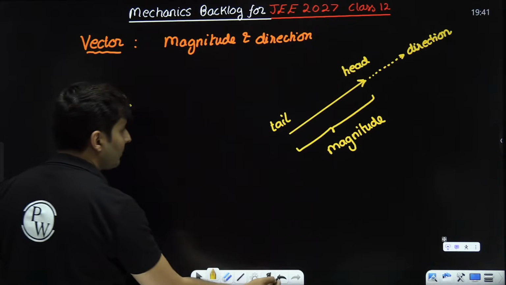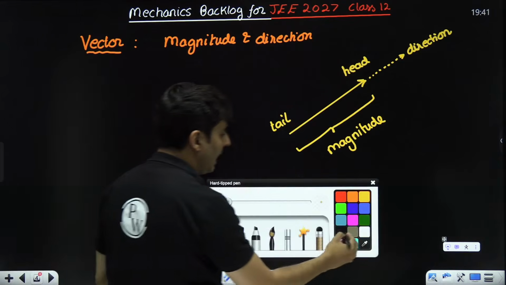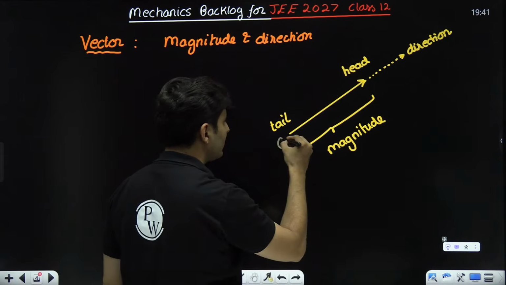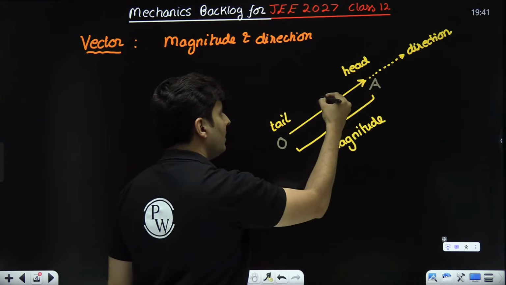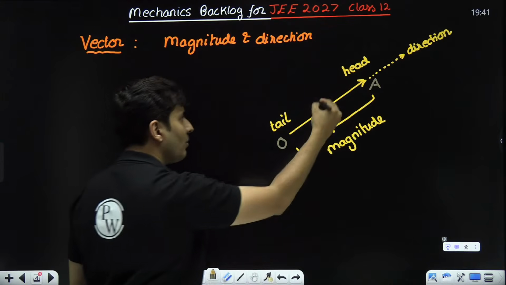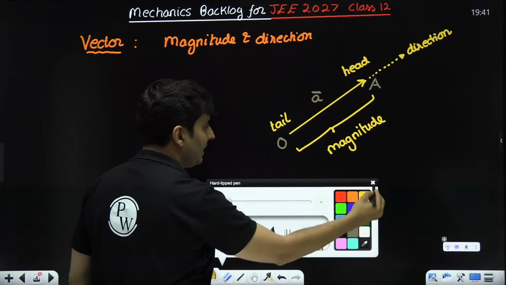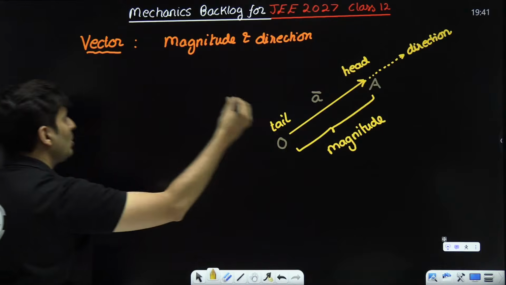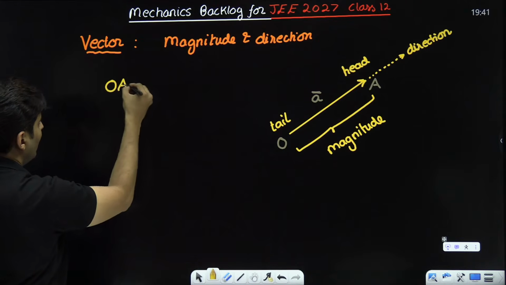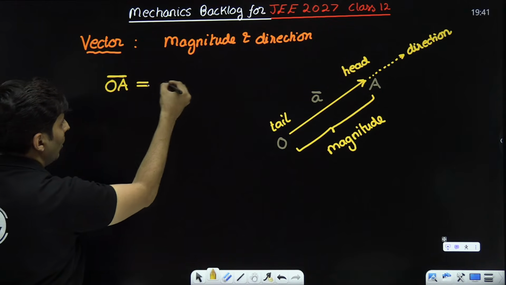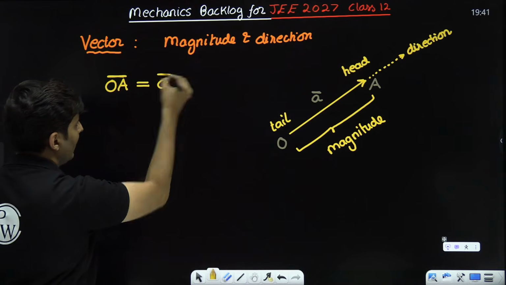Let's say for example, the tail alphabet is O, the head alphabet is A. You can give a simple symbol like A bar to denote that it is in the direction of A from O. So the vector OA bar can be also represented with a single alphabet A bar.